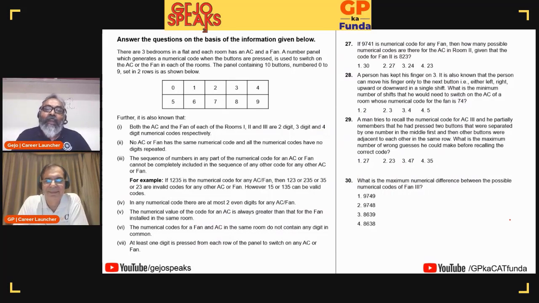So, like you've clearly said, question number 28 is solvable, and question number 30 also probably, I think, crackable. I would probably solve question number 28 and question number 29. But if I spend, let's say, 3 minutes solving the set and probably another couple of minutes putting up the cases, I know that in about 6, 7, 8 minutes, I am out of this particular set with 6 marks. That's the way I would look at it, Jijo.